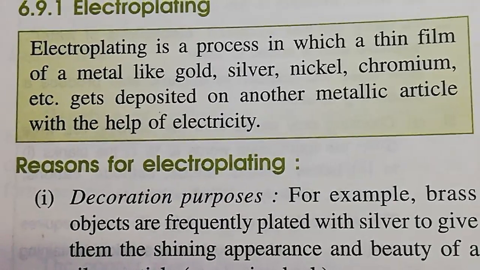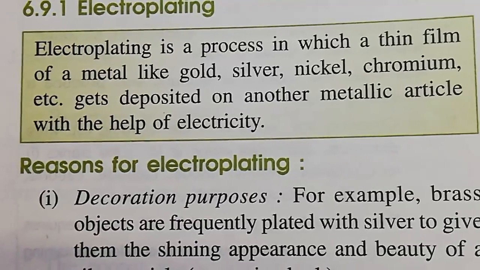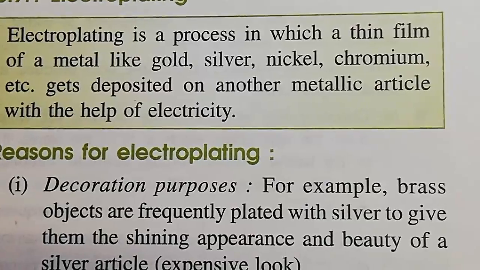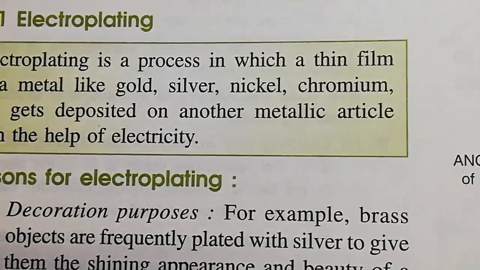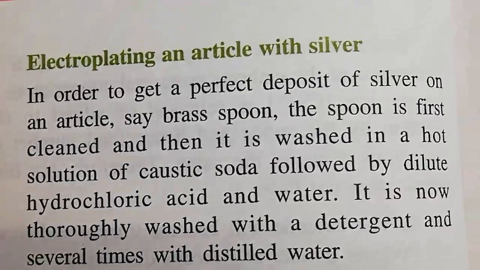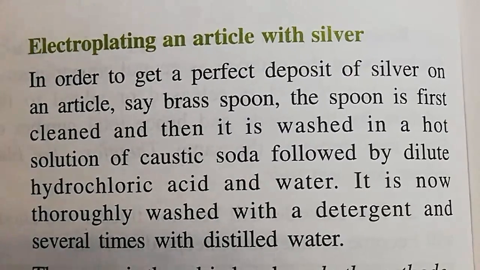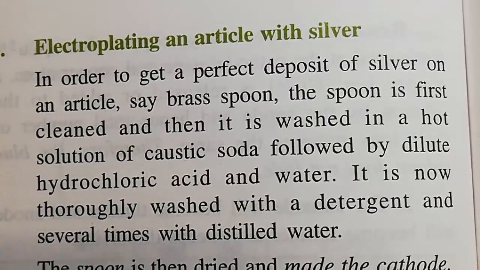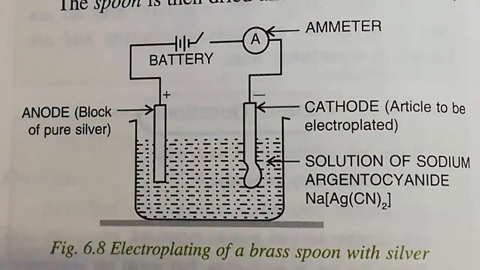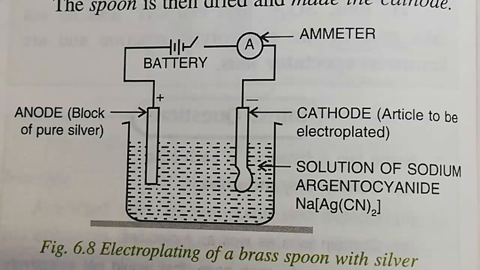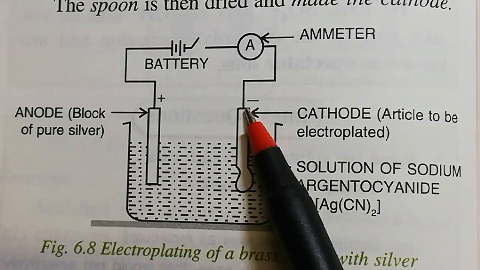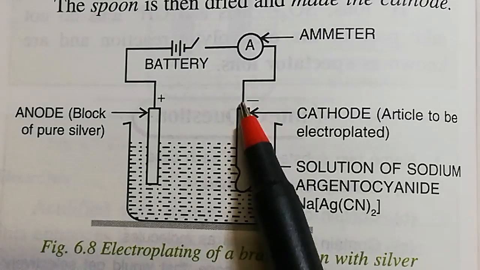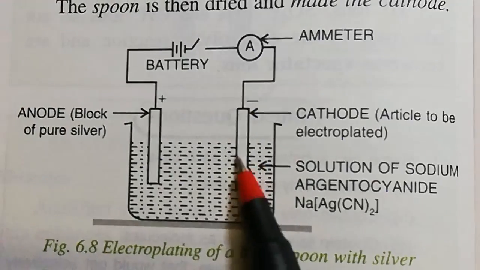Okay, how it is done, we will discuss taking one example: electroplating of an article with silver. Just look at the figure here. One article is there that is to be electroplated, say a teaspoon.